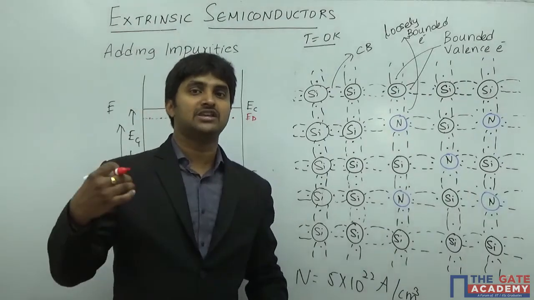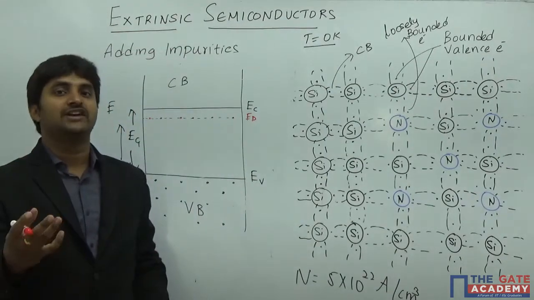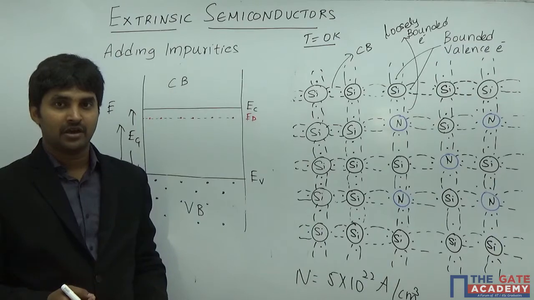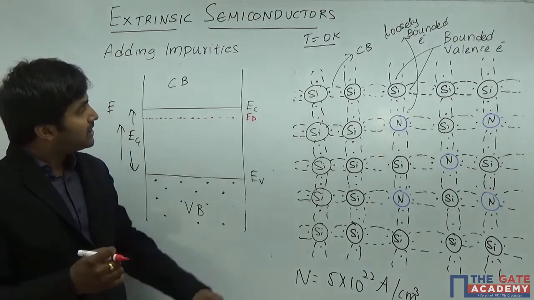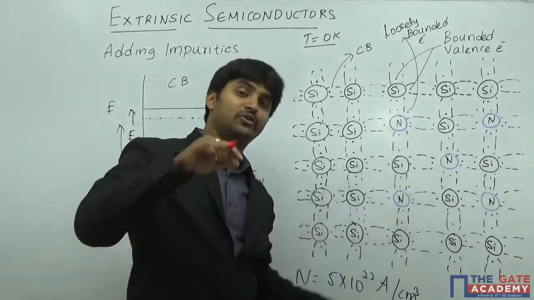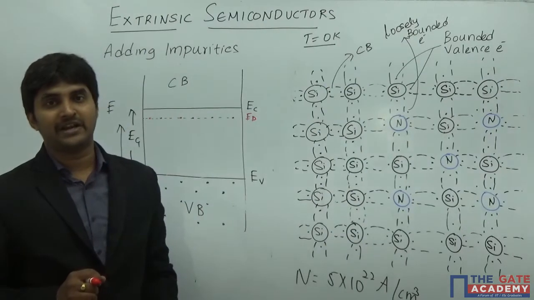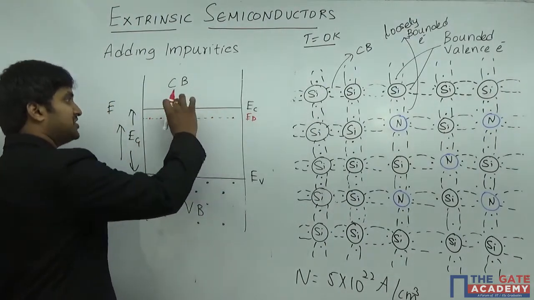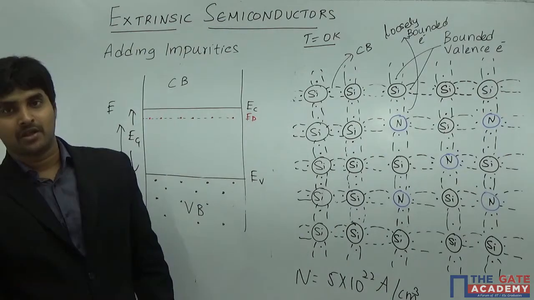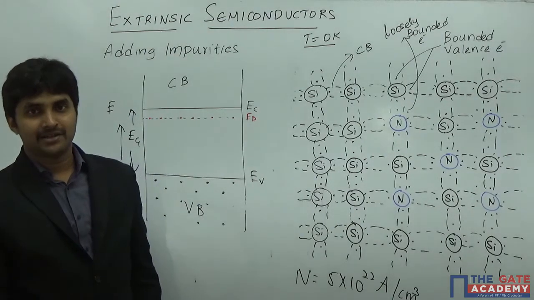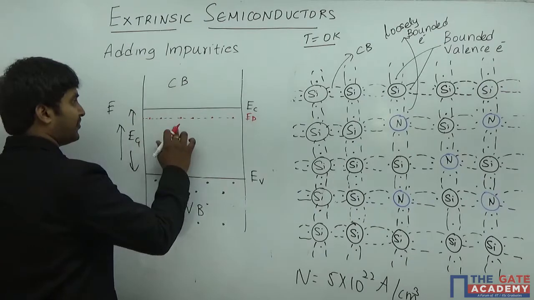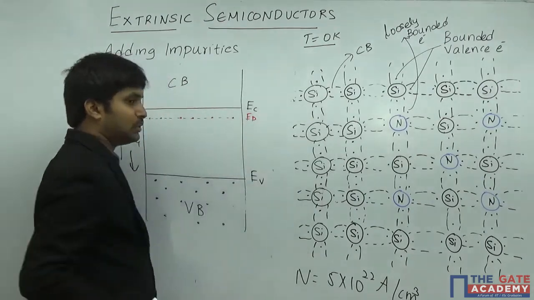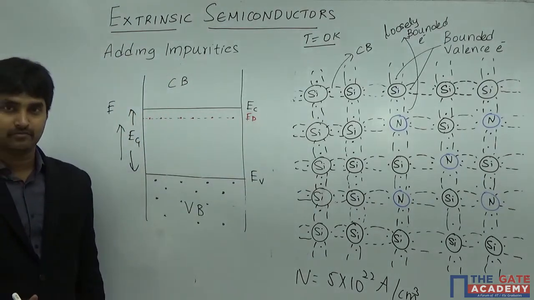So because it has the potential to donate one electron, we call it a donor. Okay, so all the electrons which can be donated by a pentavalent impurity are going to occupy an energy level which is close to the conduction band. So we are drawing it here and we call it a donor energy level.